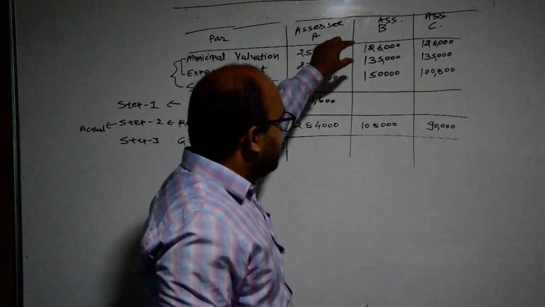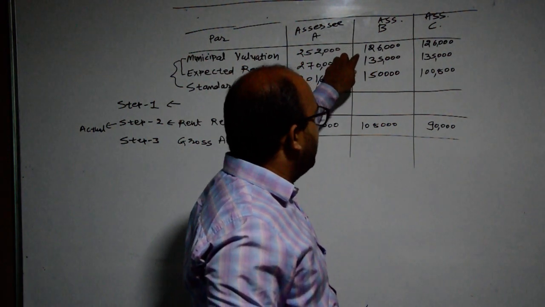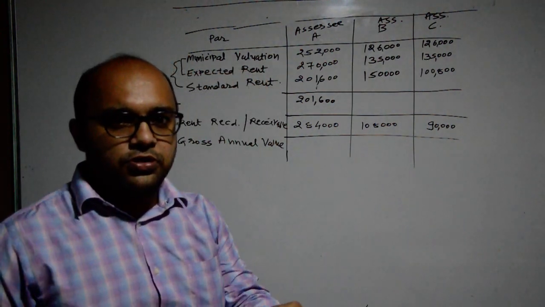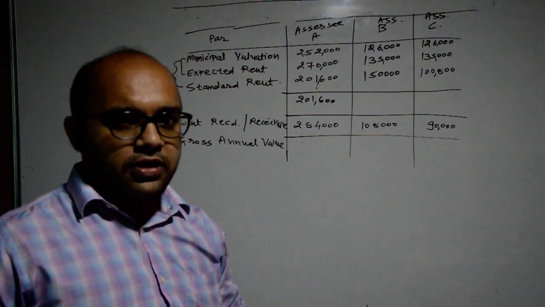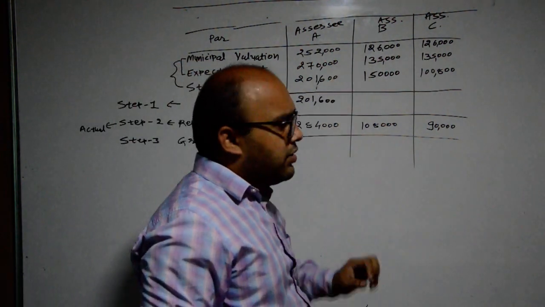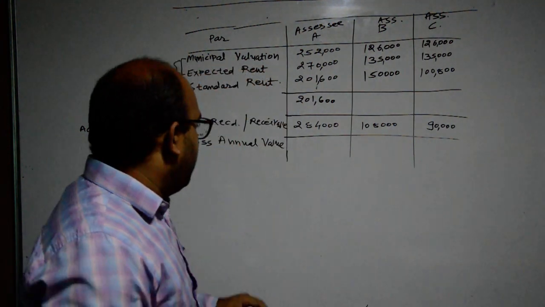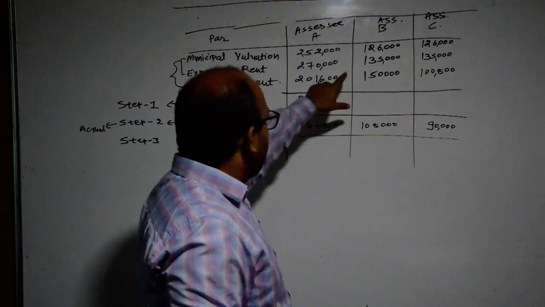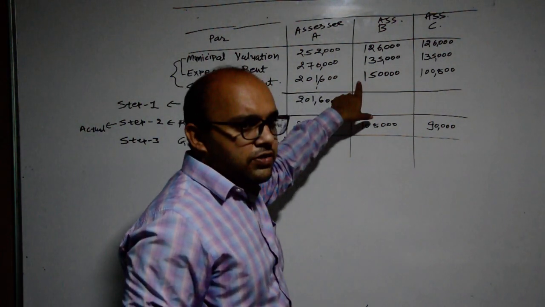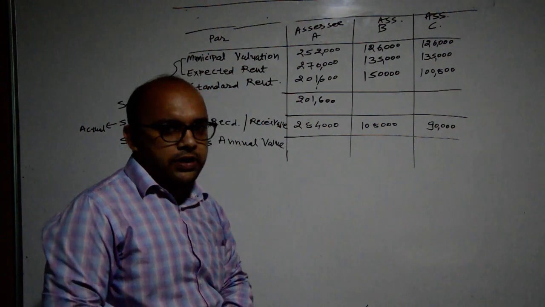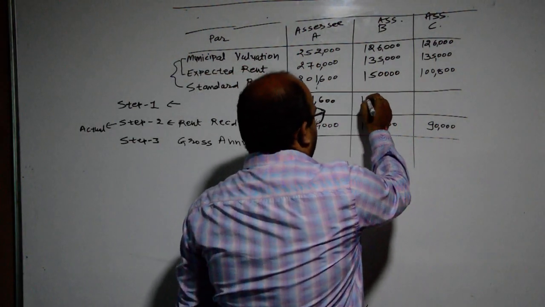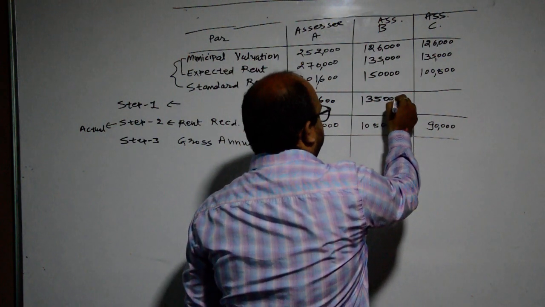Then in SSE number B, 1,26,000 and 1,35,000. So first of all we have to consider the higher value, which is rupees 1,35,000, and in the second stage we will consider the lower amount. We will compare this 1,35,000 with rupees 1,50,000. So the lower amount will be selected here, rupees 1,35,000.